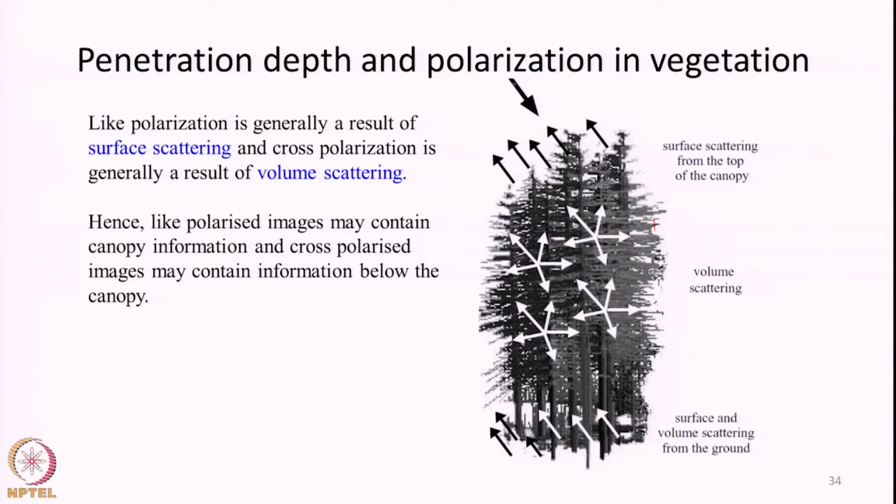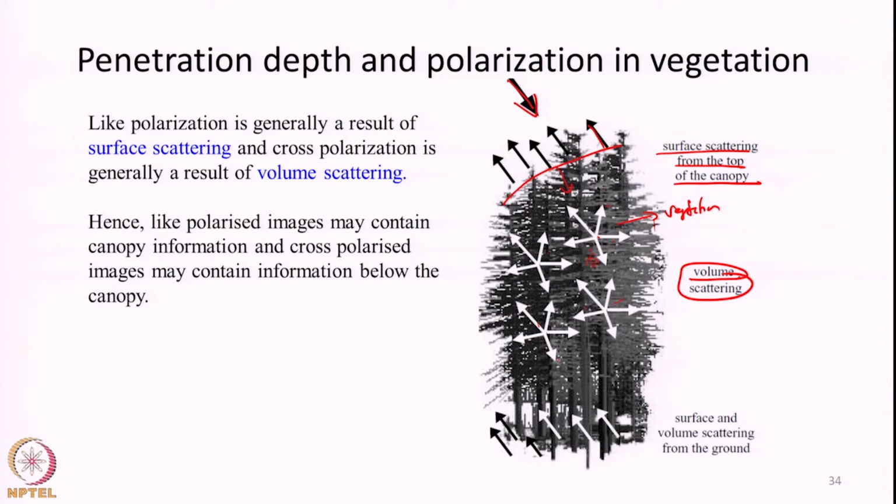So, this is a very schematic, highly simplified explanation of radar interaction with vegetation. Any incoming signal may just get reflected by the surface, that is, undergo surface scattering from the top of the canopy, and go back. Some fraction of the incident radiation may penetrate into the canopy and interact with the stems, branches, leaves and whatever else is present underneath the canopy. This is what we call volume scattering, scattering happening underneath the canopy, but still confined within this vegetation, a dense network of trees. So everything is still happening within the domain of vegetation alone, and here we call it volume scattering.